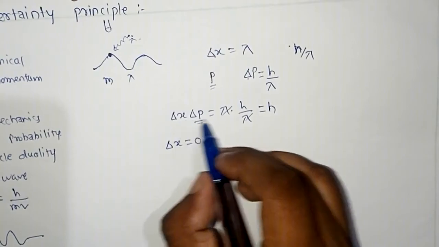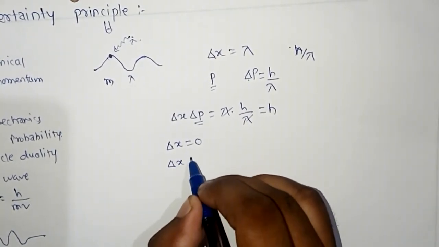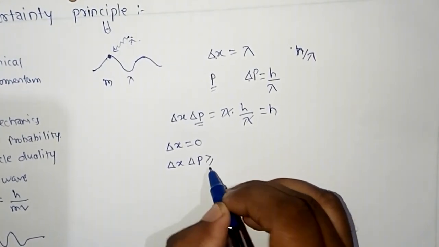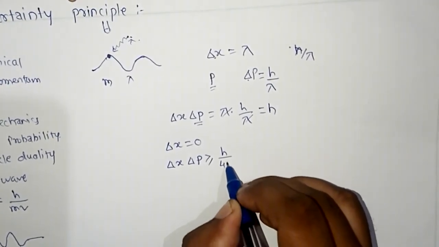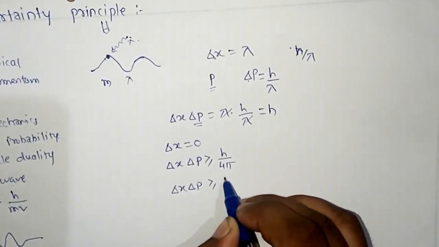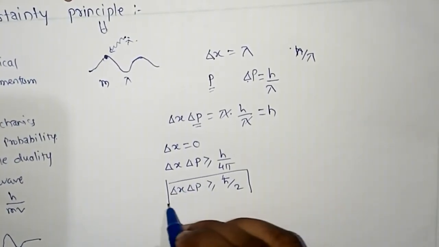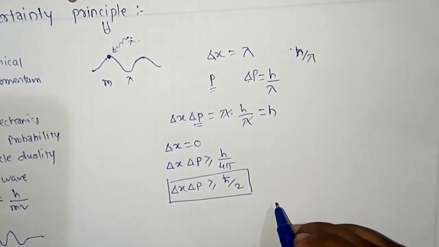And more correctly, this equation delta x delta p is equal to h can be written as delta x delta p is greater than or equal to h upon 4 pi, or delta x delta p is greater than or equal to h cut by 2. And this is the Heisenberg uncertainty principle.